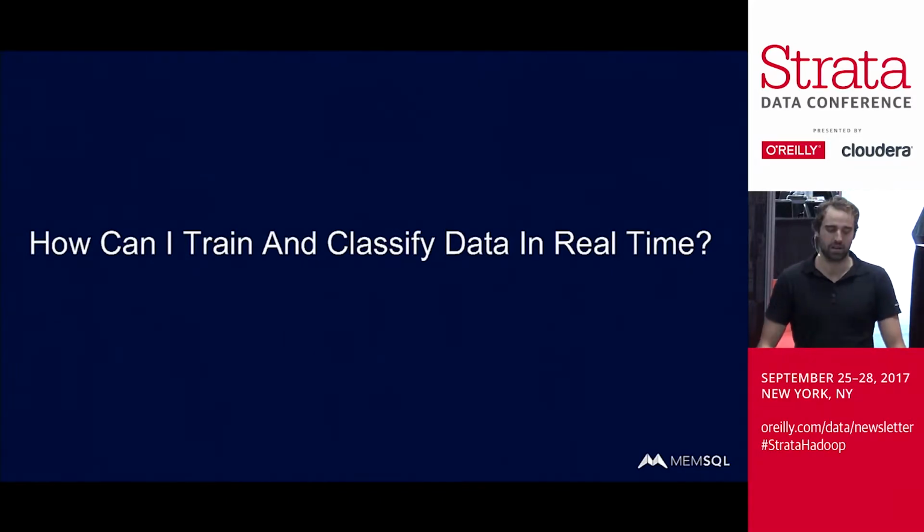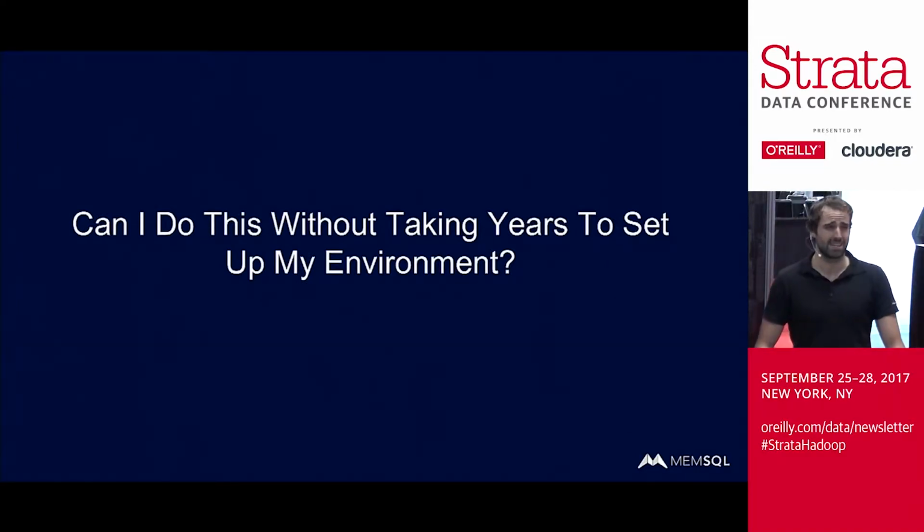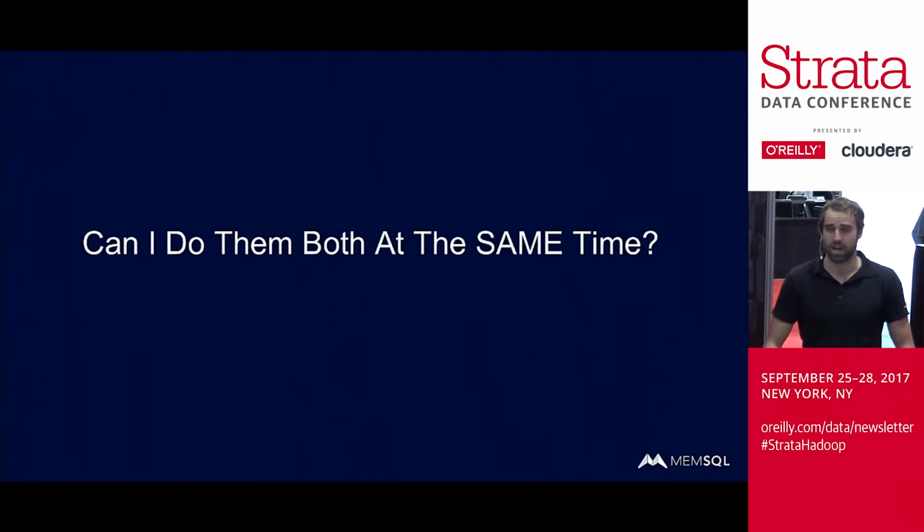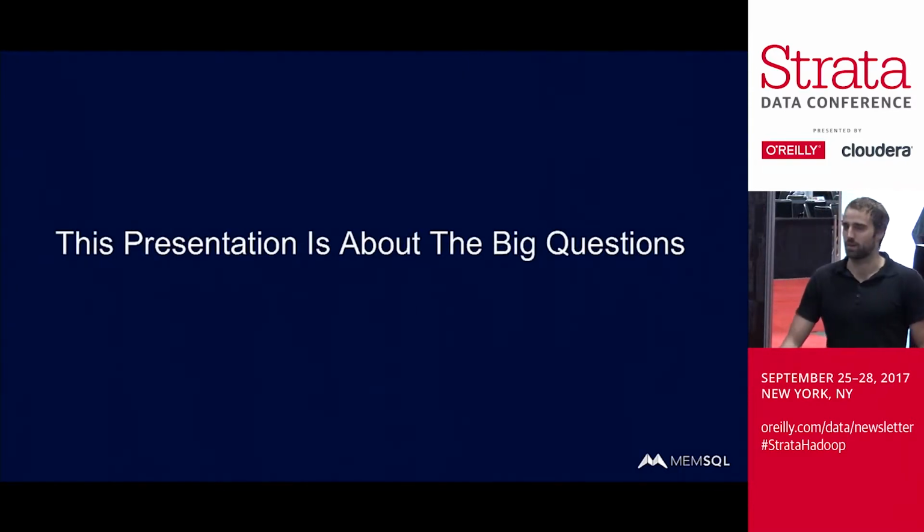So the first question is, how can I train and classify data in real time? Can I do this without taking years to set up my environment, learning a ton about machine learning, learning a ton about all these different systems? How can I make this easy and quick? And can I train and classify at the same time, right? Lots of times you have your machine learning algorithm, you do a bunch of training, you host it somewhere, and then when you run classification through it, it's kind of stale. What if I have new training data coming in, and I want my algorithm to be updated with that new training data and classify using the most up-to-date version of the weights, whatever it might be? But really, this presentation is about a little bit more than that.